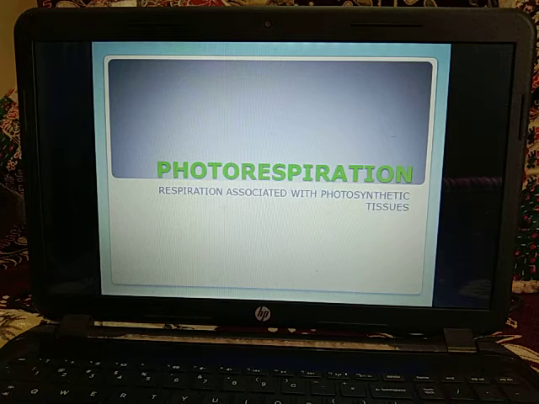Photorespiration is pronounced in C3 plants and negligible in C4, and normal respiration is present in all the plants and all animals. In photorespiration, uptake of oxygen and evolution of carbon dioxide are light dependent, but in case of normal respiration, exchange of gases is independent of light.